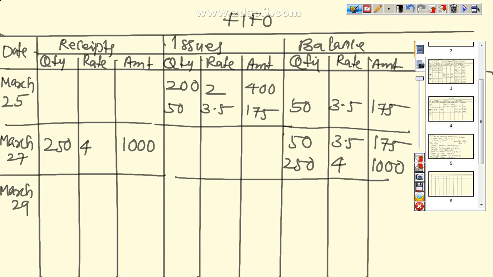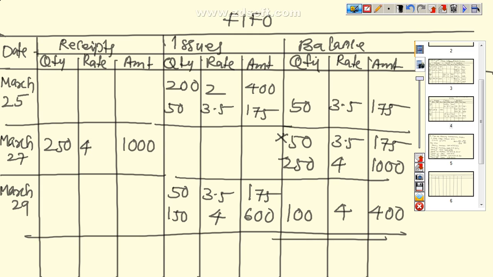So from 50 we take the entire 50 units, 3.5, that is equal to 175. Remaining 150 we take it from this 250, so that is equal to 150 at the rate of 4, that is equal to 600. Now this 50 units finished, and from this 250 we have taken 150, so the remaining balance, that is equal to 100 at the rate of 4, that is equal to 400.